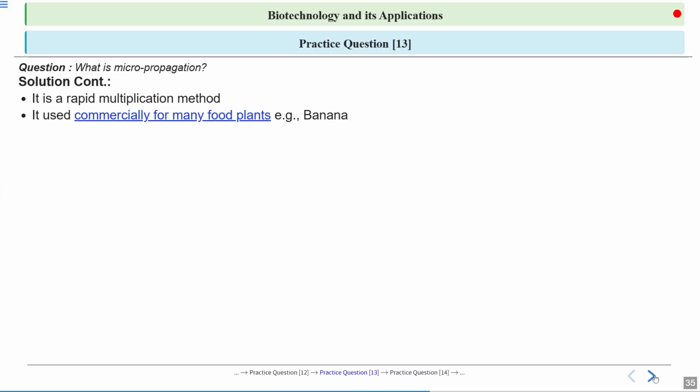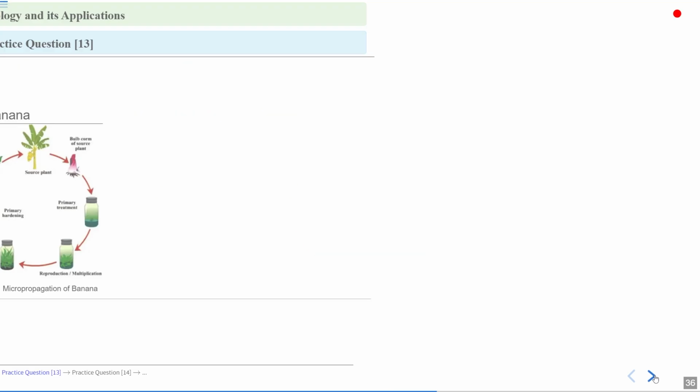It is a rapid multiplication method. It is used commercially for many food plants, for example banana.